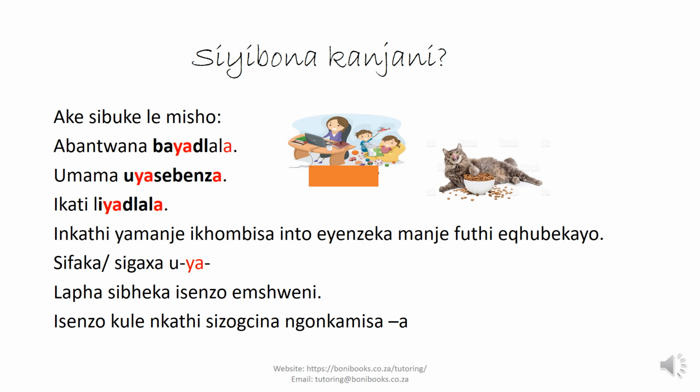Okay, so where do we see the ya? So in a sentence, sibheka isenzo. We look for the verb in a sentence. And your verb, again, because it's still the present tense, it will end with a vowel a, unkamisa a. But before the verb stem, we will put this ya. Liyadla, uyasebenza, bayadla.